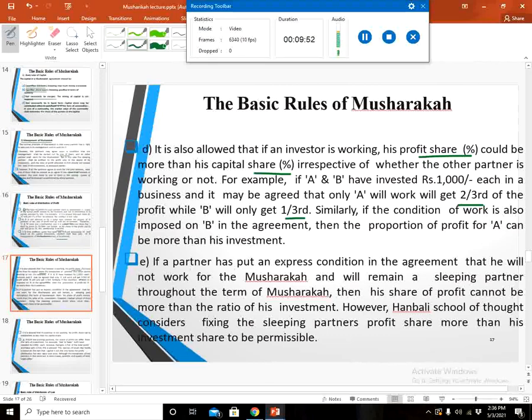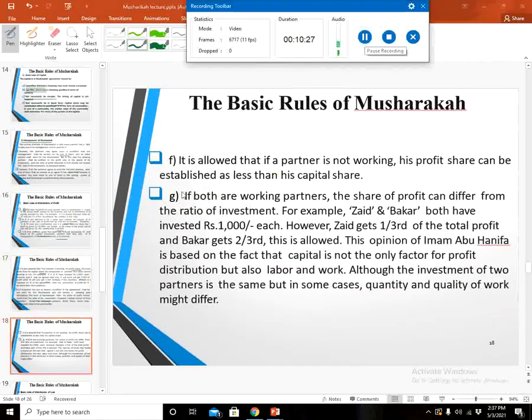E. If a partner has put an express condition in the agreement that he will not work for the musharaka and will remain a sleeping partner throughout the term of the musharaka, then his share of the profit cannot be more than the ratio of his investment, right? One person that is a sleeping partner and he agreed that he will not actively work in the management of the musharaka, his share cannot be greater than his capital share. However, the Hanbali school of thought considers fixing the sleeping partner's profit share more than his investment share permissible.